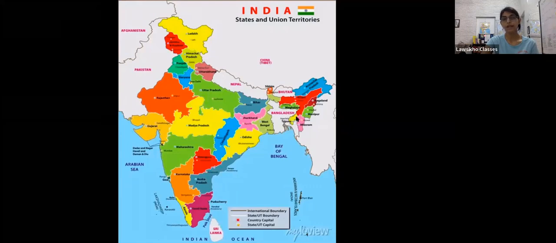Tripura is, in a way, it seems like it was just a part of Bangladesh, and somehow, you know, we have taken it into India. It wasn't like that, but just look at the location, how greatly it shares borders with Bangladesh. So you can see over here. Tripura's capital is Agartala. So this will be Tripura.